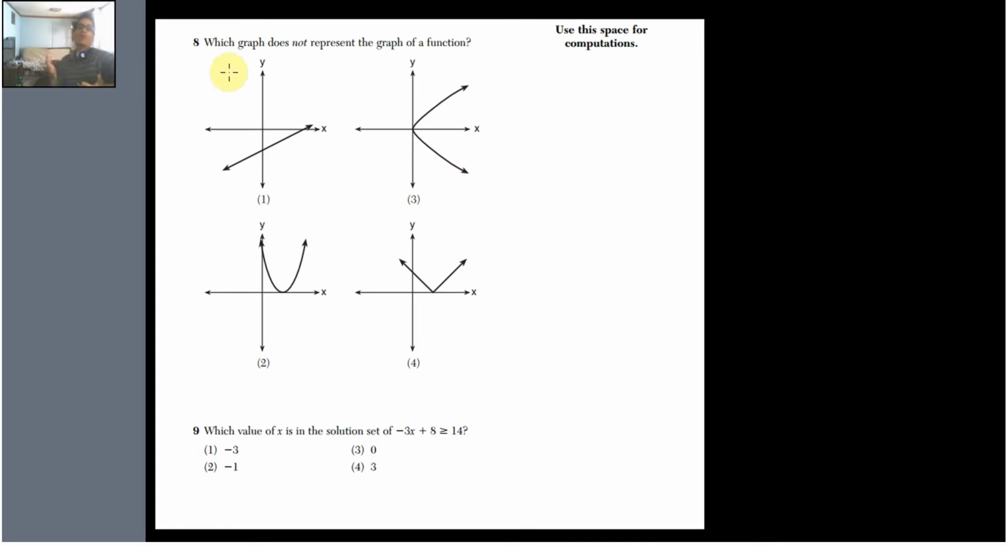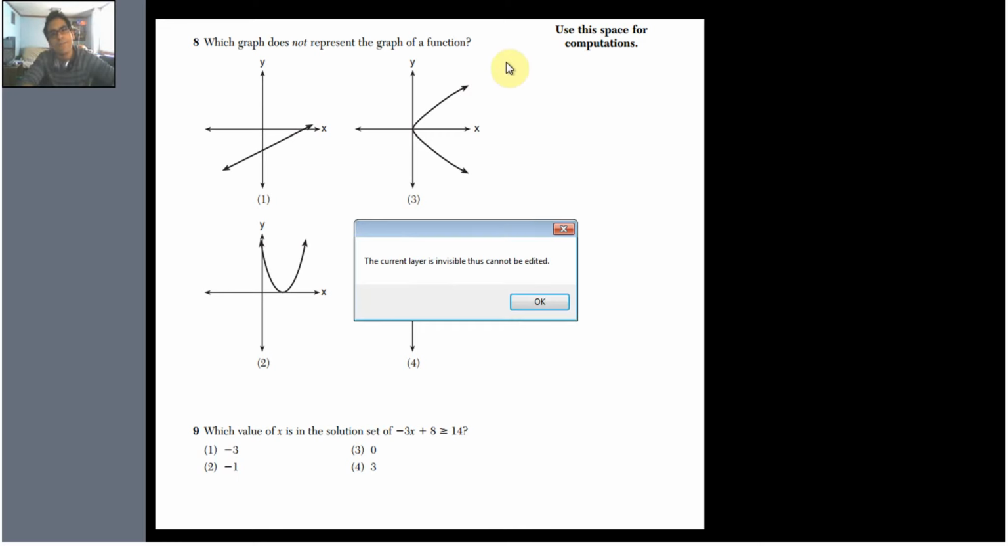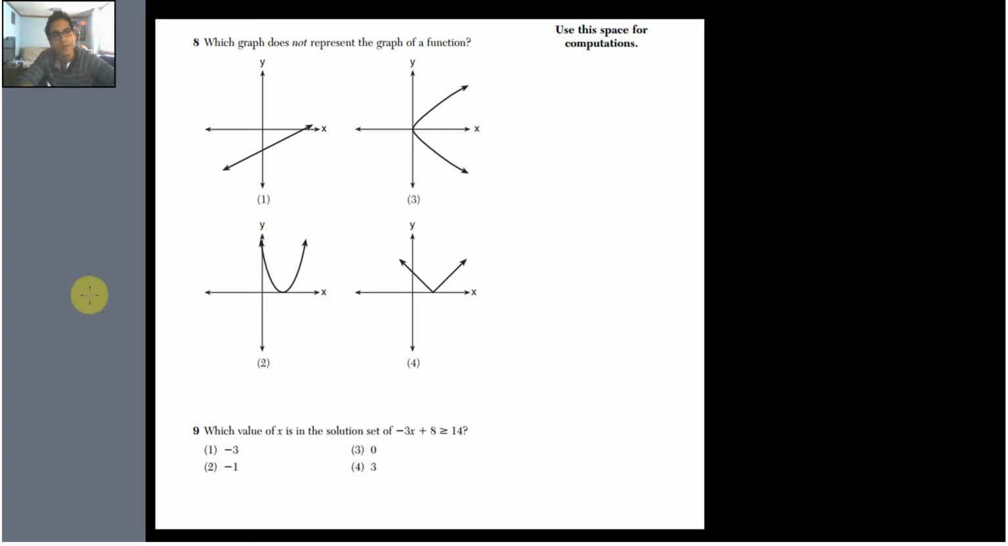Number 8. Which graph does not represent the graph of a function? There you go, that makes more sense. So we need to understand what a function is here. Right? We need to know what a function is. I like this color purple. A function, oh god, they get me every time.